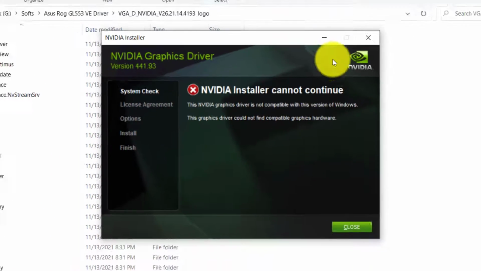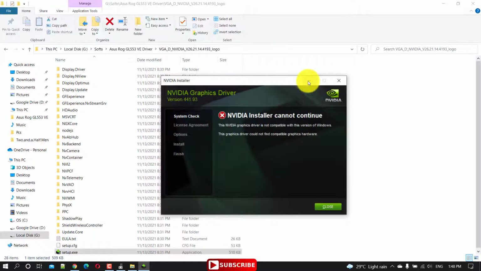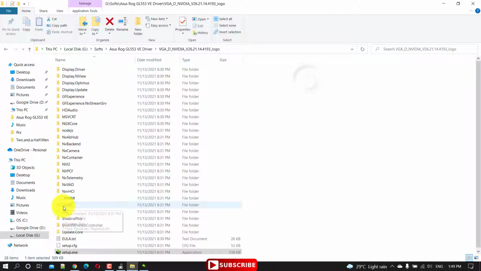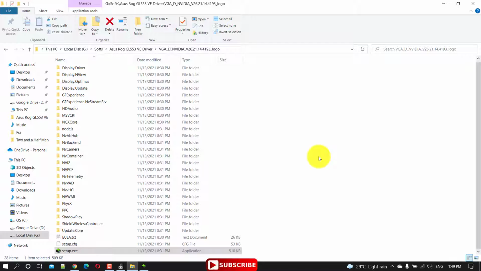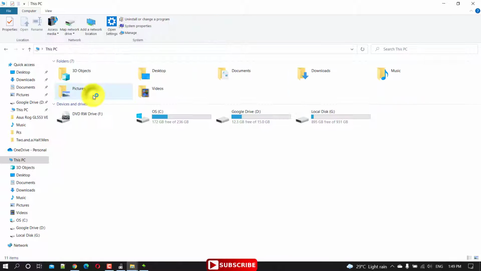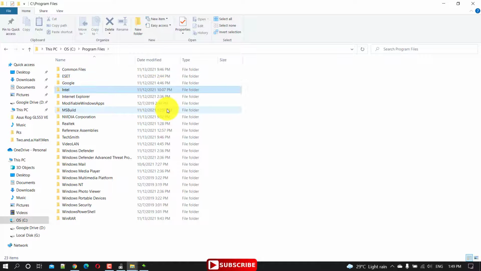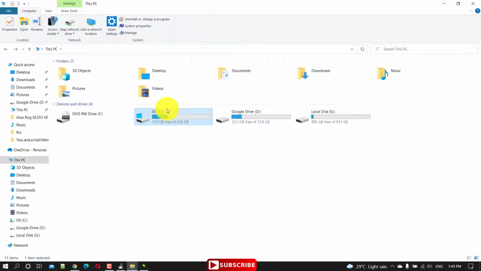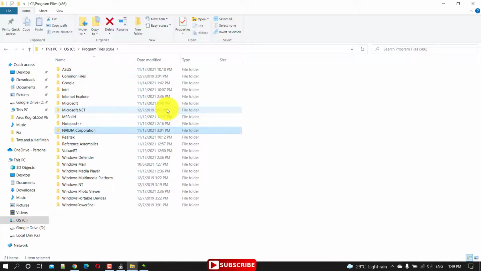Now don't close this window, just minimize it. In some cases, when you install a driver, all the files which belong to the driver will be copied to drive C, to a specific path. Now let's go to drive C and look. Go to Program Files, and here NVIDIA Corporation, no, it is not here. Also here we don't have it. So okay, the folder is not created. No need to worry. We can bring changes to the source file.